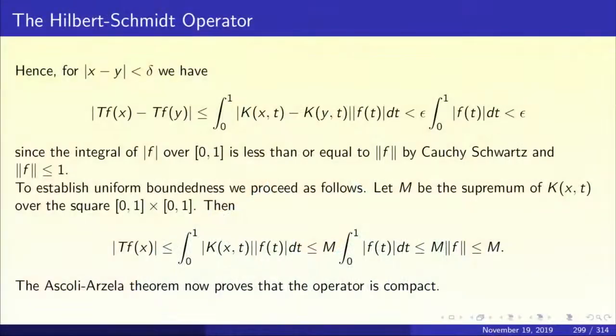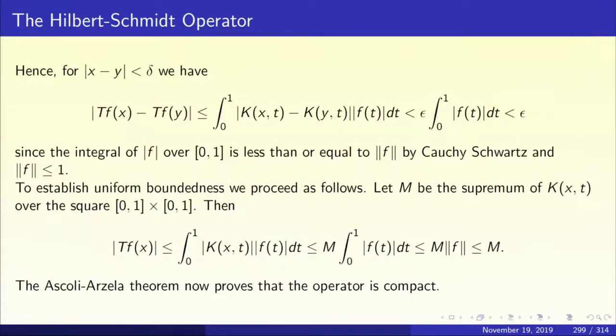M comes out of the integral. We get an estimate M times integral 0 to 1 mod f(t) dt, again less than or equal to M times norm of f, which is less than or equal to M. So, mod Tf(x) is less than or equal to M, and this is true for all x in [0,1] and for all f varying over the family U, and so we get uniform boundedness.